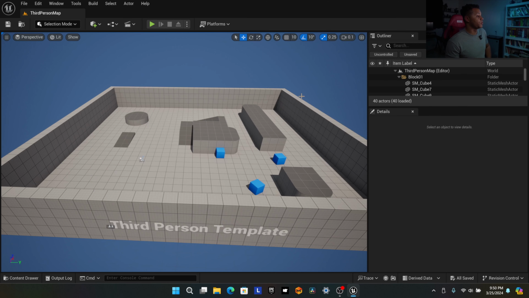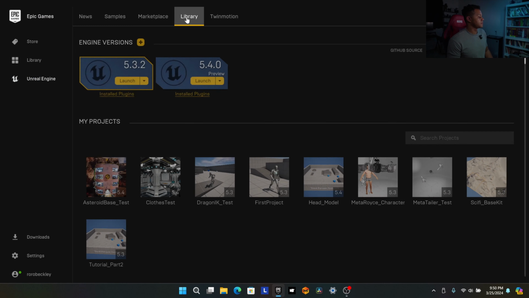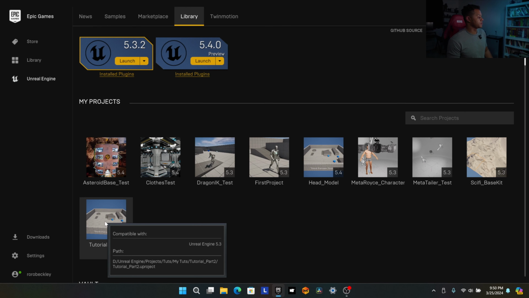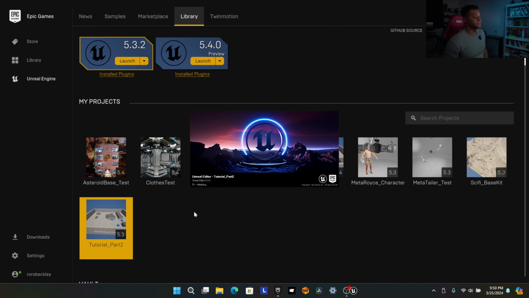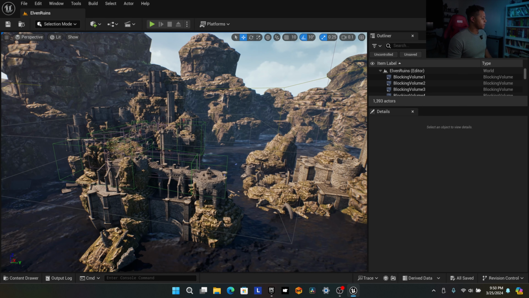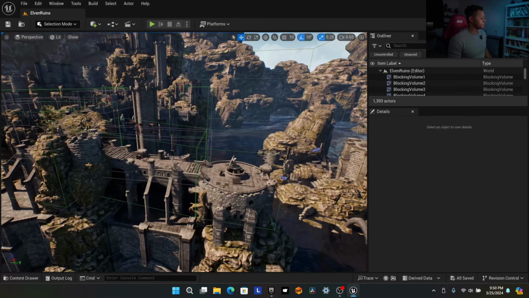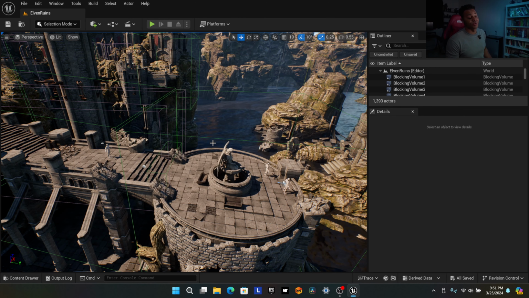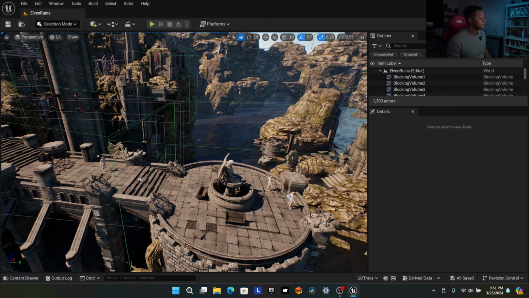So now from this point on in this project, every time you close Unreal Engine, restart Unreal Engine, reopen it back up, it'll open up in the Elven Ruins map. I'll close it now. Library, tutorial part 2. Double click that. And voila. We are already in the Elven Ruins map. Trust me, that's going to save you a lot of frustration down the road to learn that now versus later.